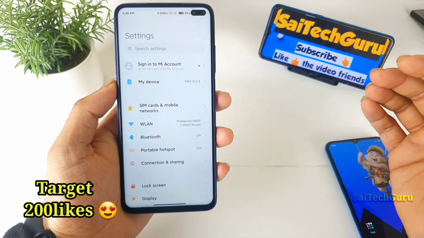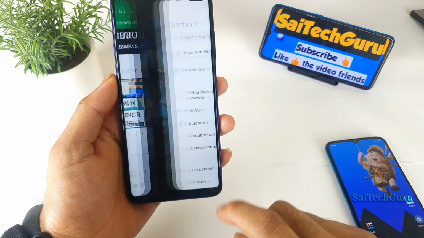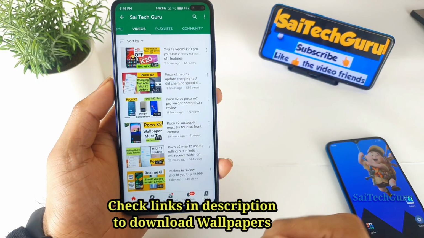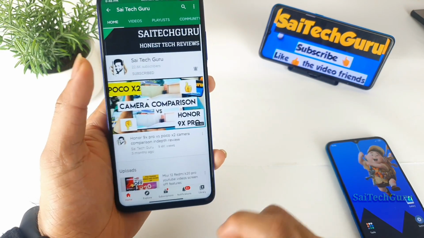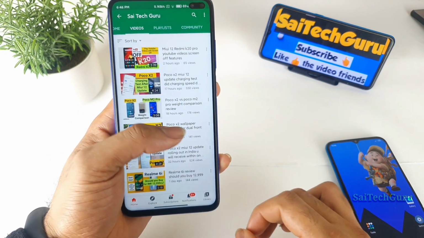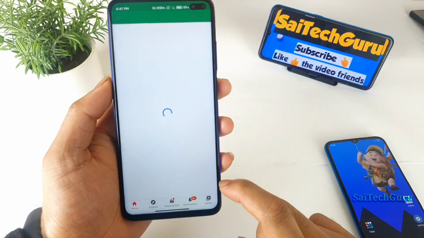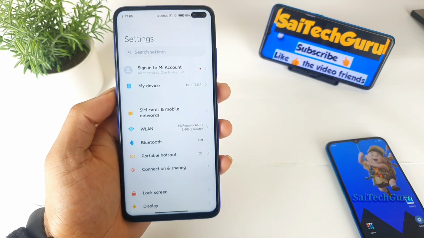And recently the update started to come to so many Indian users right now. So do check out my other videos on the Poco X2 regarding the update, MIUI 12 related news. I've done a few videos on that as well. In this video we'll be focusing on the dark mode in the Poco X2. You can also find the playlist for the MIUI 12 feature in-depth reviews, where I explain in detail reviews about other features as well.